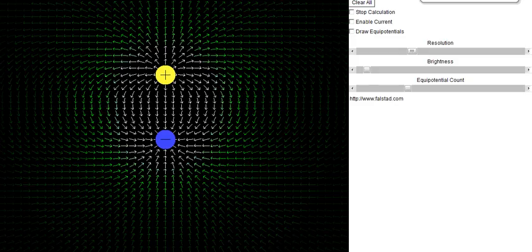The field lines that leave the positive right here, and the field lines that come into the negative right here, end up joining up. So you see this kind of neat pattern that forms from the positive toward the negative, from the positive toward the negative. Okay, that's what the field will look like surrounding a dipole, a positive and a negative charge.